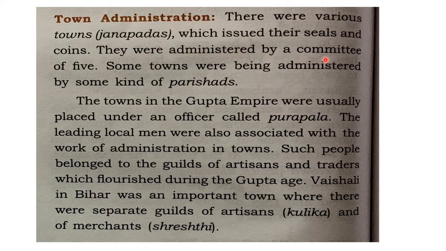So they were administered by a committee of five. Each Janapada, if you take, was administered by a committee of five members. And some towns were being administered by some kind of parishads, that means a council. Here a council of five members, and for some other towns they called it parishad. So with different names, but a committee kind of thing used to administer the towns. Whereas at the village level, there are officers, but there is only one village headman. But in town administration, they were controlling all this through committees.